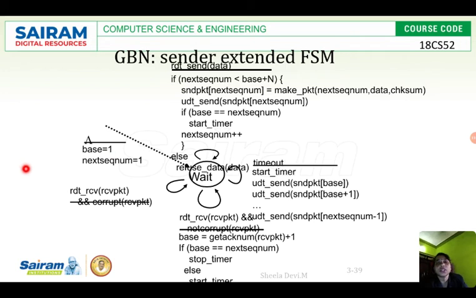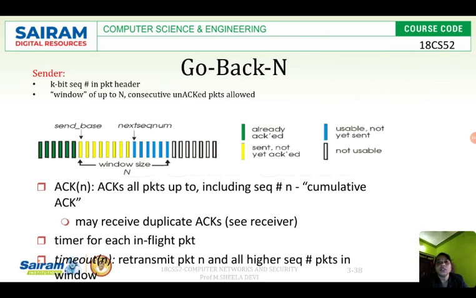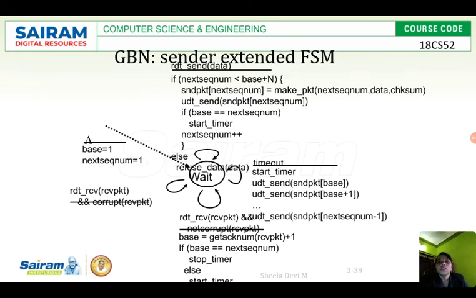See the next statement. If base is equal to next sequence number, then what does it mean? It got the acknowledgement for all the packets which were waiting. When the base and the next sequence number are the same, it means it got the acknowledgement for all the packets. So if base is equal to next sequence number, then start the timer and increment the next sequence number, and it will be in the wait state until it gets the acknowledgement.